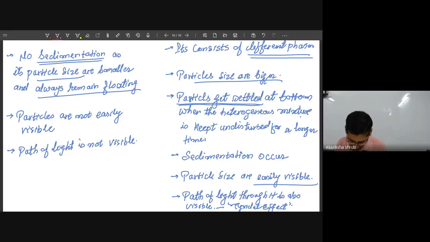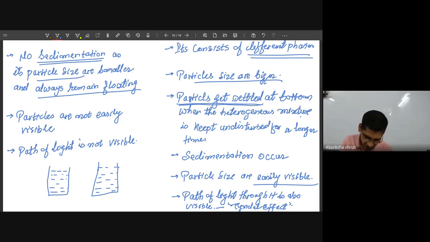Student, just to understand the path of light, I am taking two transparent jars. One contains a homogeneous mixture and the other contains a heterogeneous mixture. The first one contains sugar in water.